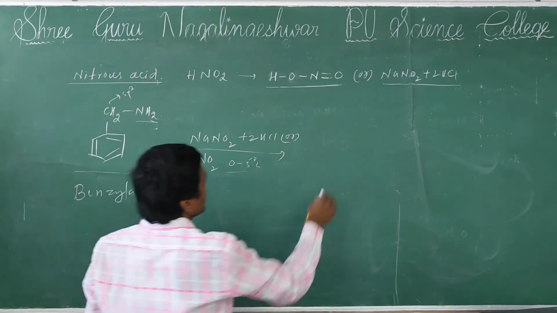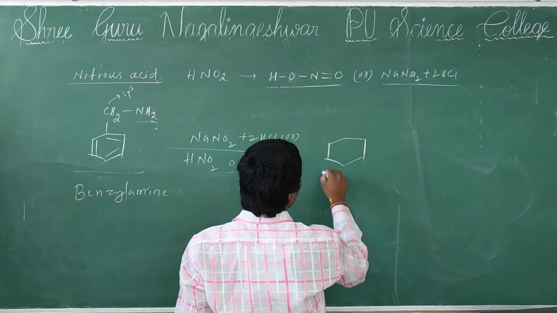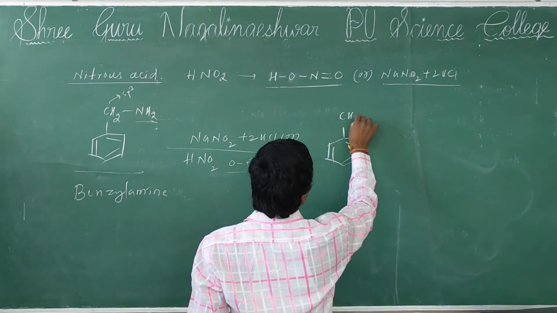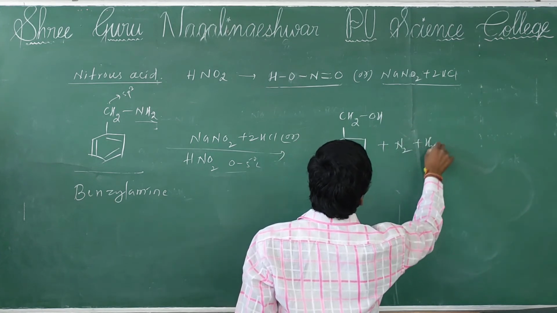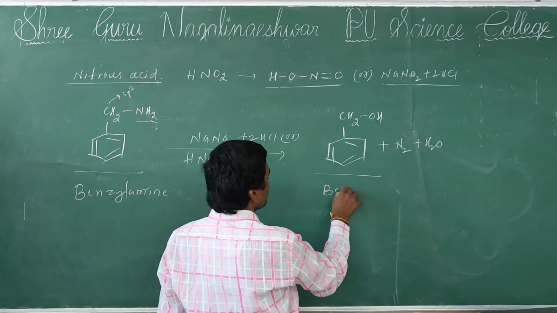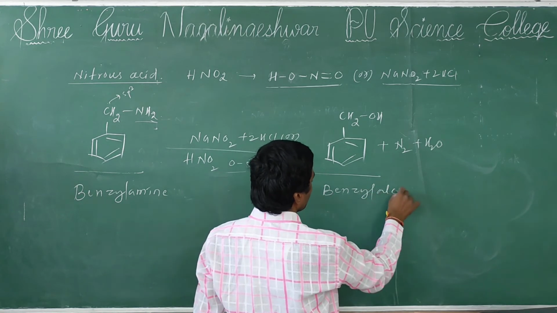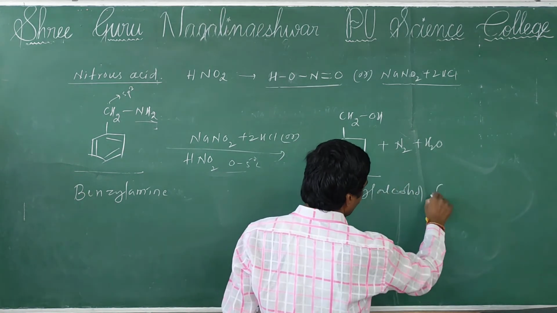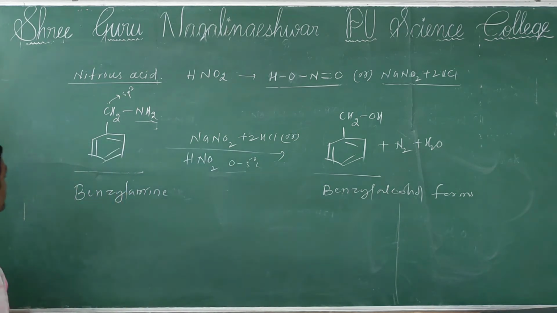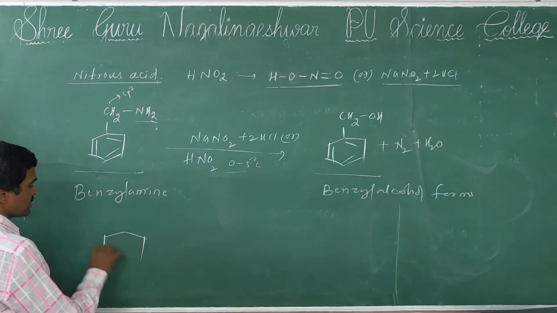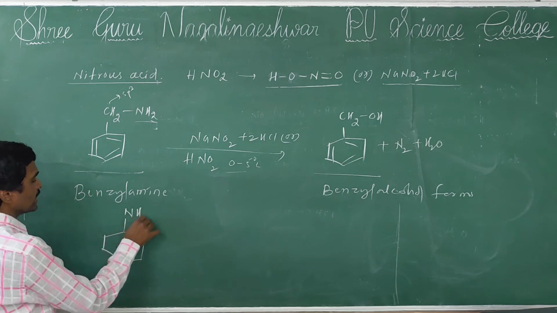So that's why the formation of benzyl alcohol, N2 plus water molecule. What is formed? This is benzyl alcohol. Okay, right. Sometimes, for confusion purposes, this is cyclohexylamine.